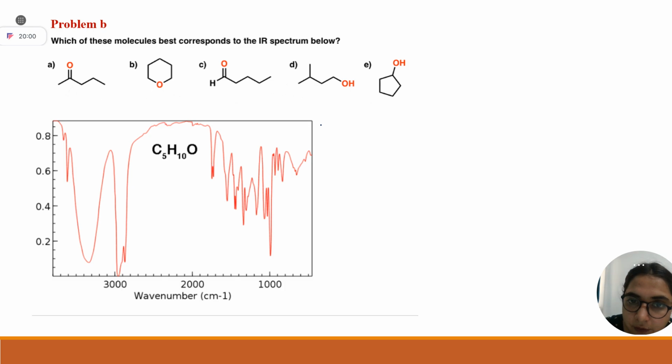Whenever you are given proton NMR, 13C NMR or IR for analysis to find out which structure is there, your first task should be to find the double bond index or degree of unsaturation.